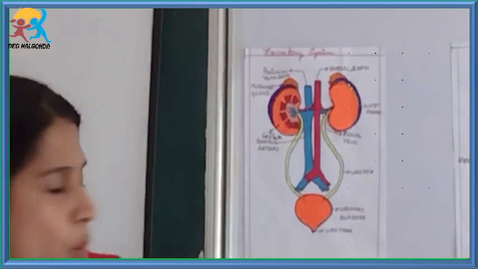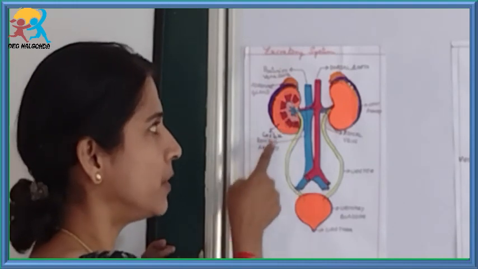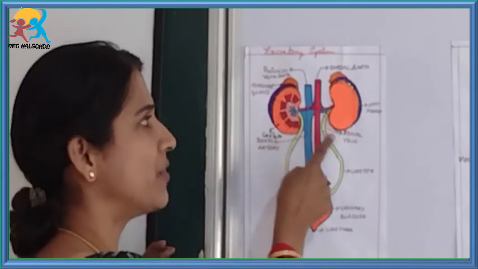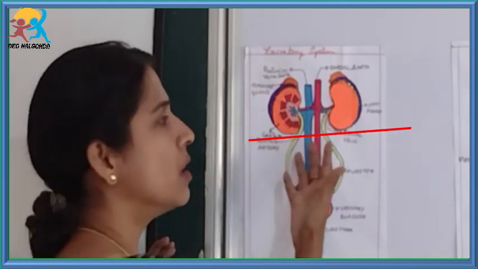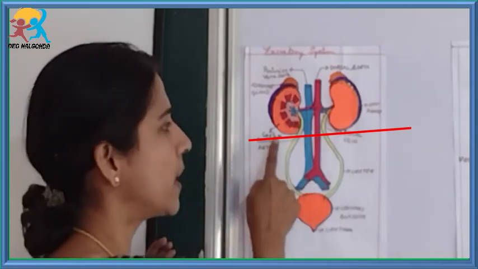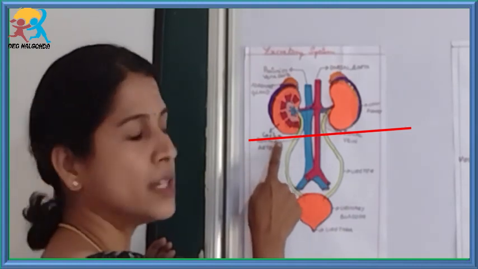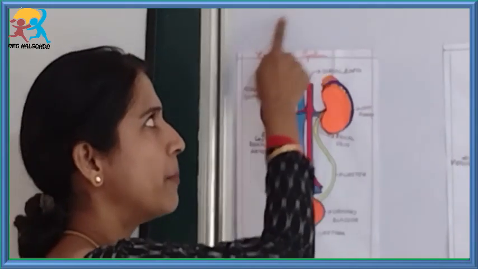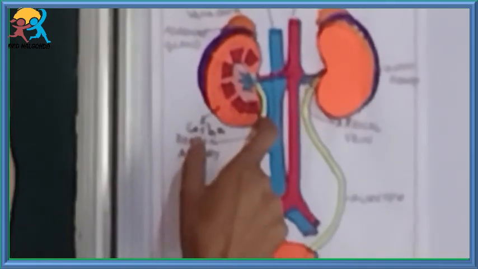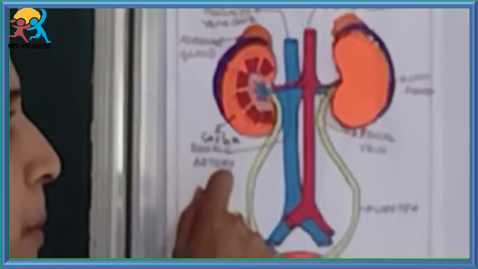Now we'll look into the structure. You might have observed that the right kidney is slightly lower than the left kidney. This is called the right because we are seeing the opposite side. So this is right and this is the left kidney. The right kidney is placed slightly lower than the left kidney because of the presence of the liver above.